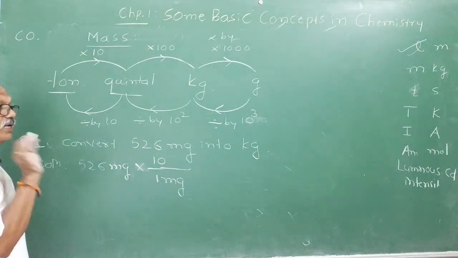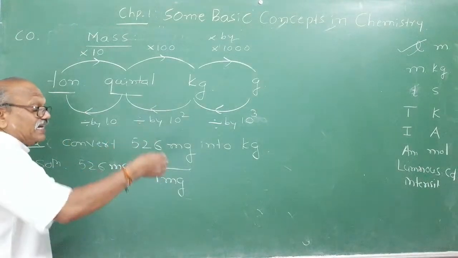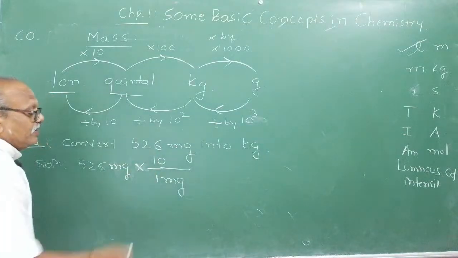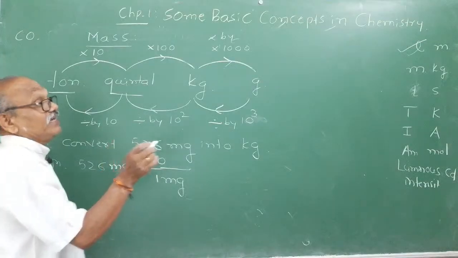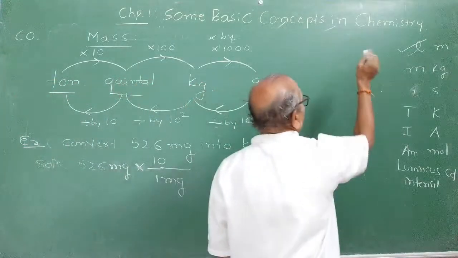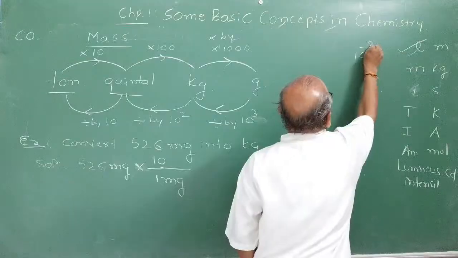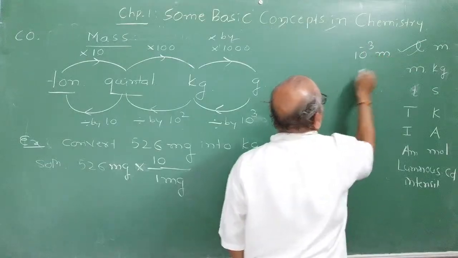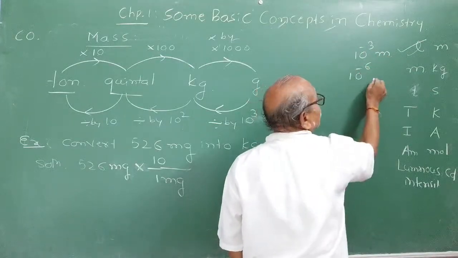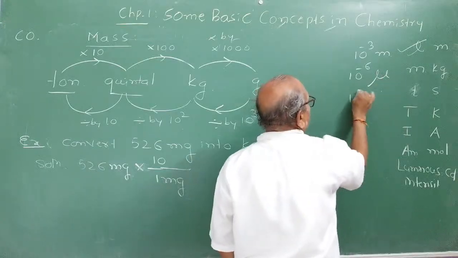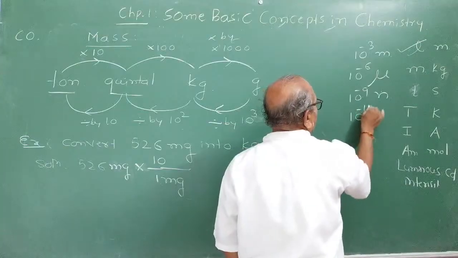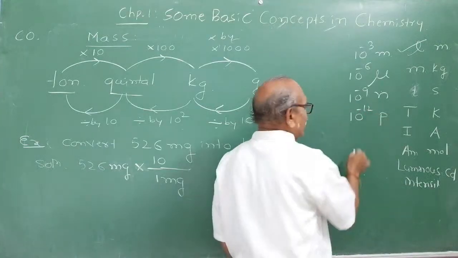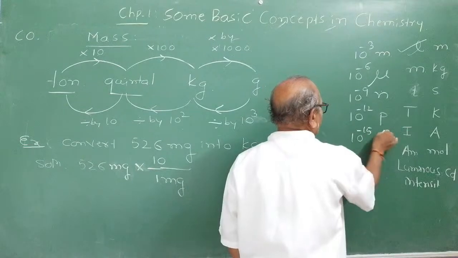Just now I taught you 10 raised to minus 3 is milli, 10 raised to minus 6 micro, 10 raised to minus 9 nano, 10 raised to minus 12 pico, 10 raised to minus 15 femto.